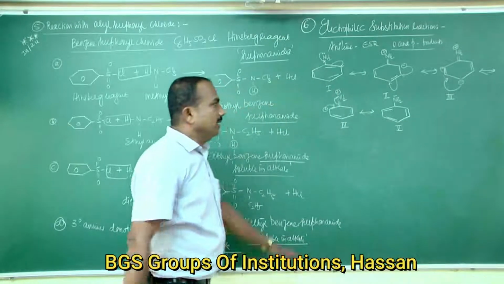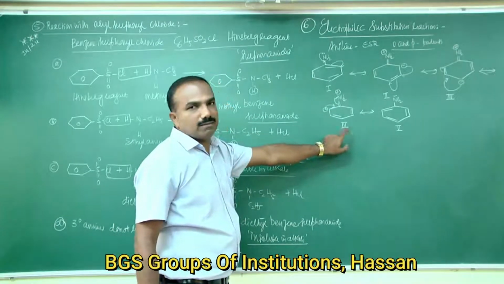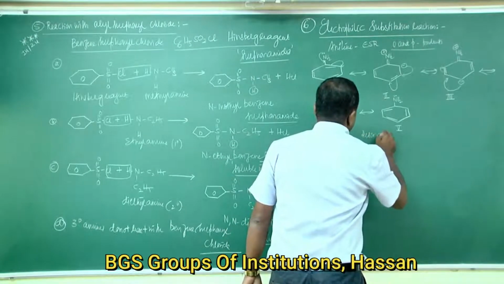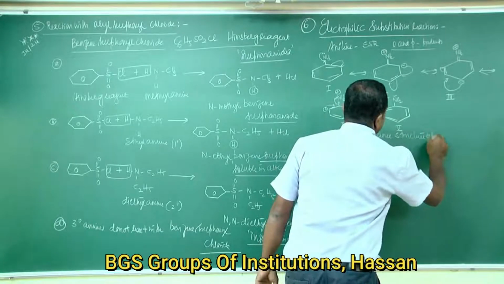Therefore aniline is a resonance hybrid of the following 5 structures. These are the resonance structures of aniline.